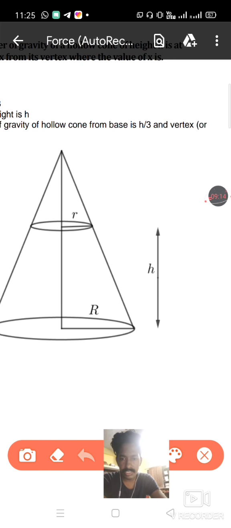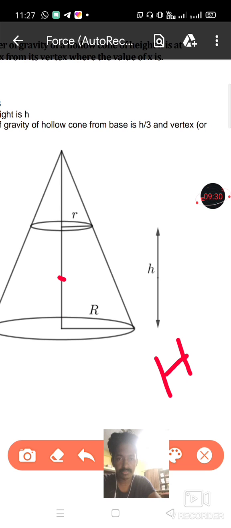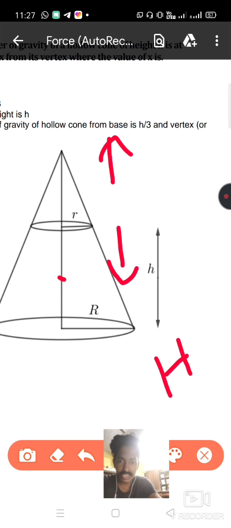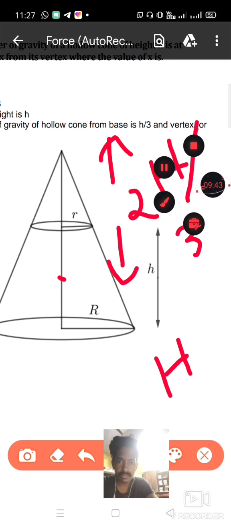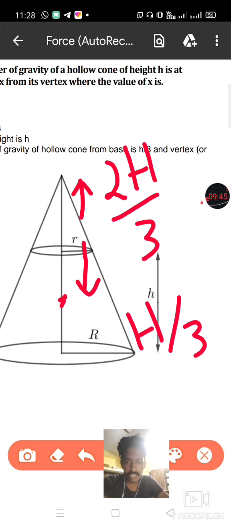Suppose this is a hollow cone and suppose this is the center of mass of that hollow cone, and if the total height of this hollow cone is h, then the distance between the vertex of the cone and the center of gravity is 2h upon 3, and the distance between the center of gravity of the cone and the base of the cone is h upon 3.